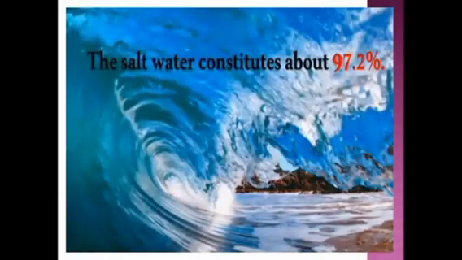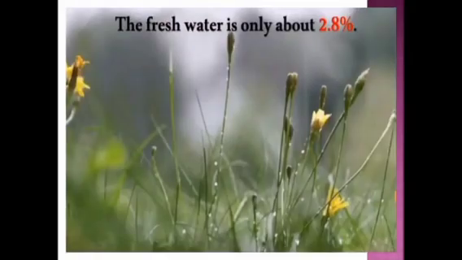Now, let's see the percentage of salt water and fresh water. The salt water constitutes about 97.2%. Then the fresh water is only about 2.8%.